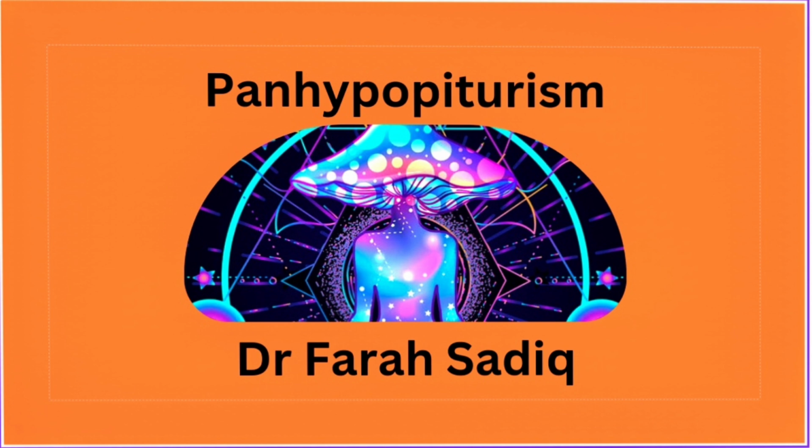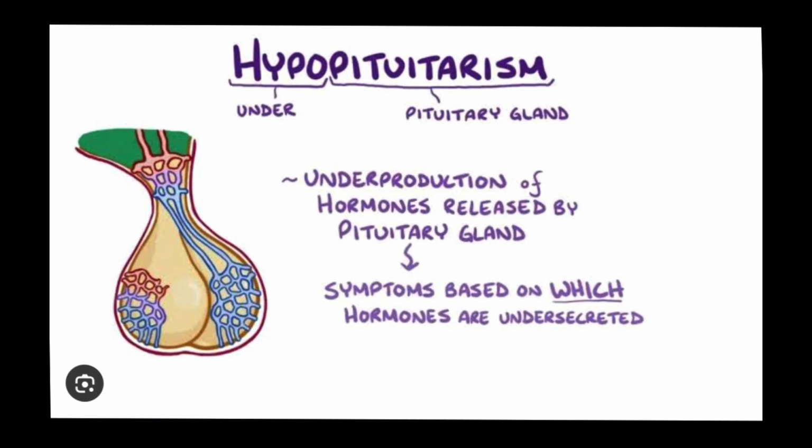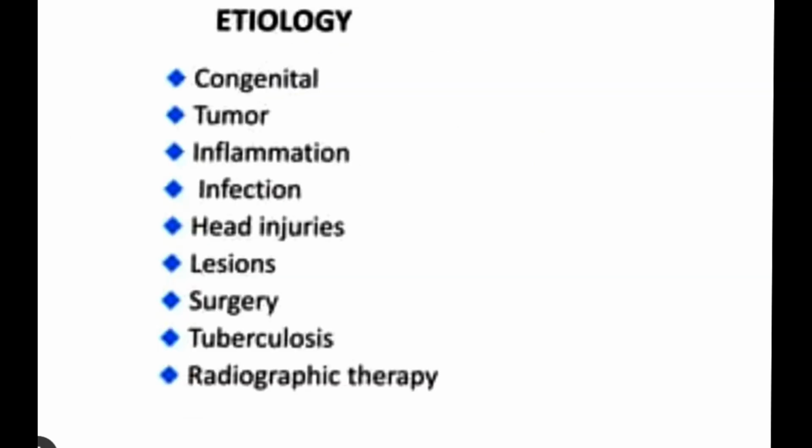Hello students, today we are going to discuss hypopituitarism. The pituitary gland is the master gland of the body, which controls all other glands. Hypopituitarism means the pituitary gland starts functioning less, and it has many causes. These causes can be any congenital reason, any tumor, any trauma, any infection.